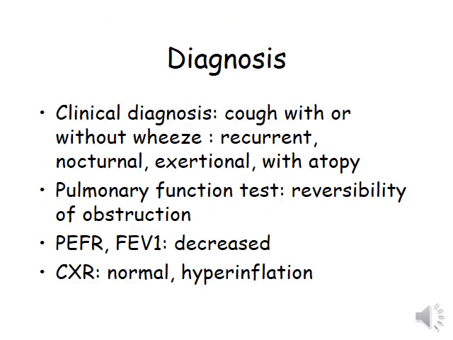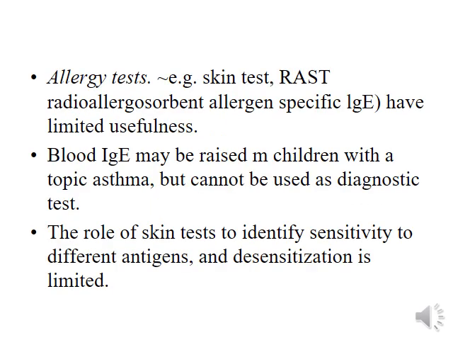Diagnosis is key clinical: cough with or without wheeze, recurrent, nocturnal, exertional, with atopy. On pulmonary function test, there is reversibility of obstruction. PEFR and FEV1 are decreased. Chest X-ray is normal or may show hyperinflation and bronchial cuffing. Allergy tests, for example skin test, RAST test, have limited usefulness.